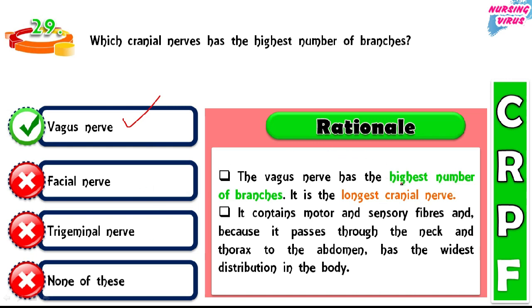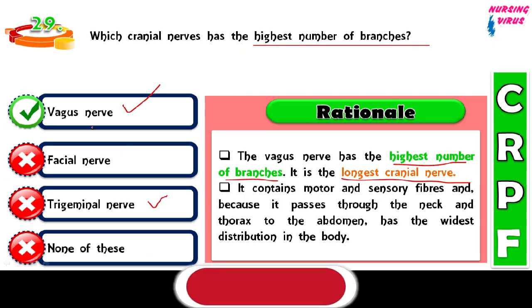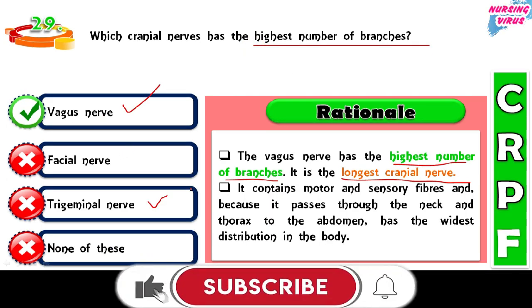It has the highest number of branches and is also considered the longest cranial nerve. Suppose they ask for the largest cranial nerve, you can go with the option trigeminal nerve. But here they asked about the highest number of branches. So the vagus nerve is the correct option.